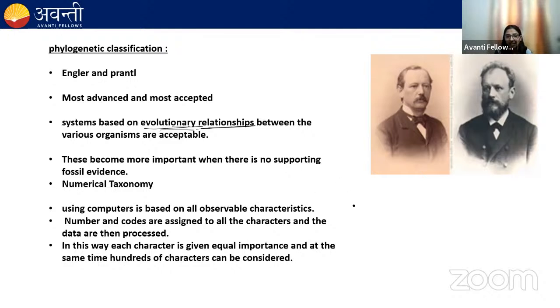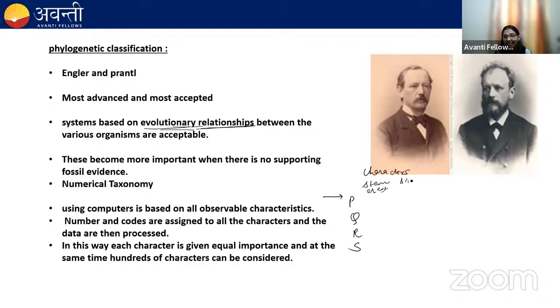Numerical taxonomy, in which we assign codes to the characters. For example, let's say I'm having species P, Q, R, S, right? And let's say I'm having characters: stem erect. Erect means straight.